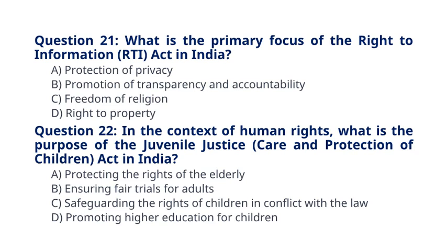Question 22. In the context of human rights, what is the purpose of the Juvenile Justice, Care and Protection of Children Act in India? A. Protecting the rights of the elderly. B. Ensuring fair trials for adults. C. Safeguarding the rights of children in conflict with the law. D. Promoting higher education for children. The correct answer to question 22 is option C. Safeguarding the rights of children in conflict with the law.